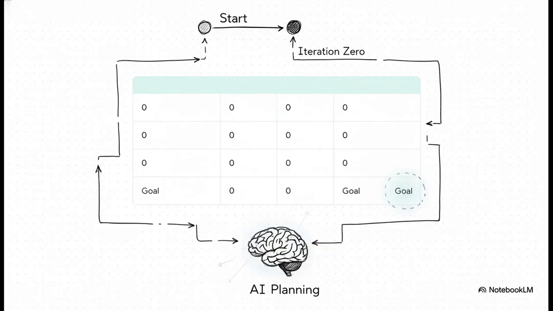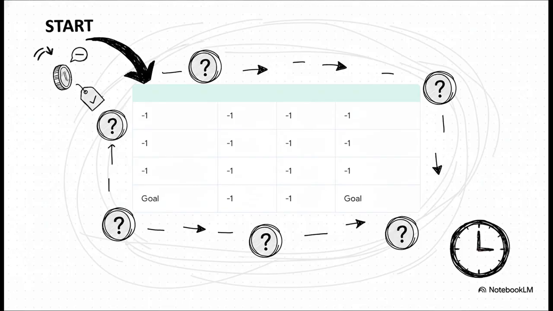Okay, so here's our maze, a nice, simple grid world. Those shaded squares, those are the goals. Now, at the very beginning, we have no idea how good or bad any of these squares are. So what do we do? We just give every single square a value of 0. Think of it as our starting point, our clean slate, iteration 0. All right, let's do one round of our evaluation. We're going to say that every step the robot takes costs 1 point, so it gets a reward of -1. After just one go around, what happens? Well, the value of every single square that isn't a goal immediately becomes -1. This is basically our one-step look ahead from that starting point of 0.